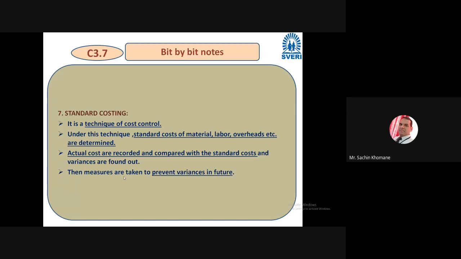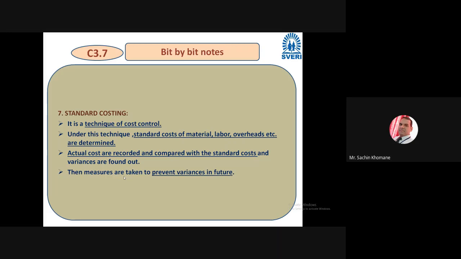So standard costing is one of the techniques people use for controlling things in the organization. It is basically a cost control technique. Under this technique, standard cost of material, labor, overhead, etc. are determined, maybe in many more aspects.